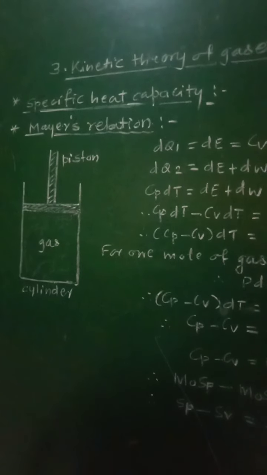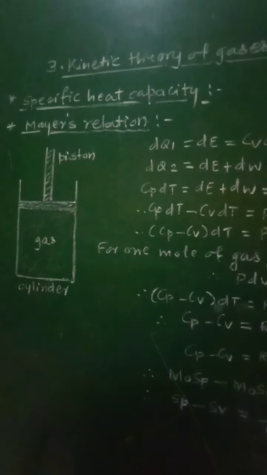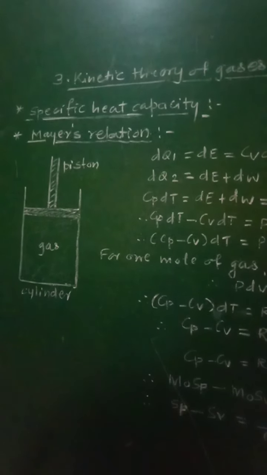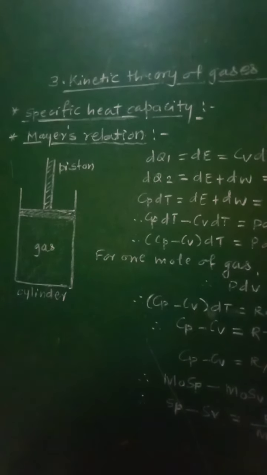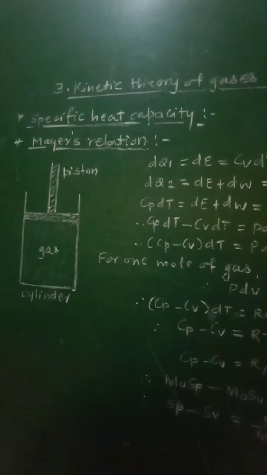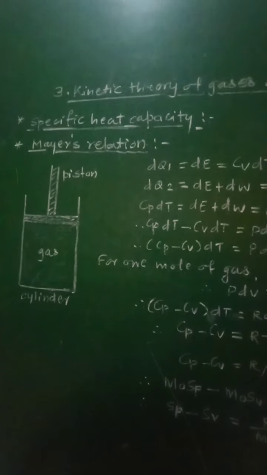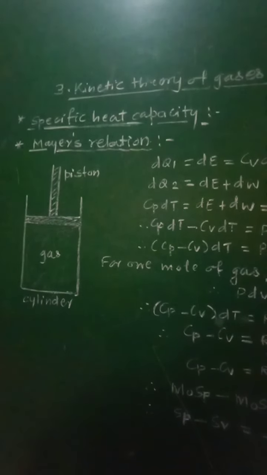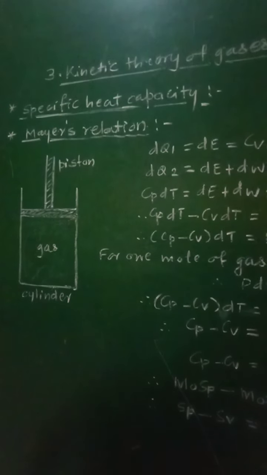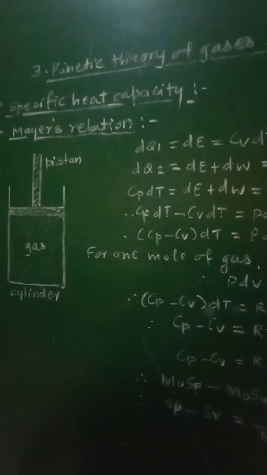So when the temperature of a gas is increased, even a small rise in temperature causes a considerable change in its volume as well as pressure. Hence, two specific heats are defined in case of gases, and these are specific heat capacity at constant volume and specific heat capacity at constant pressure, that is Cv and Cp.